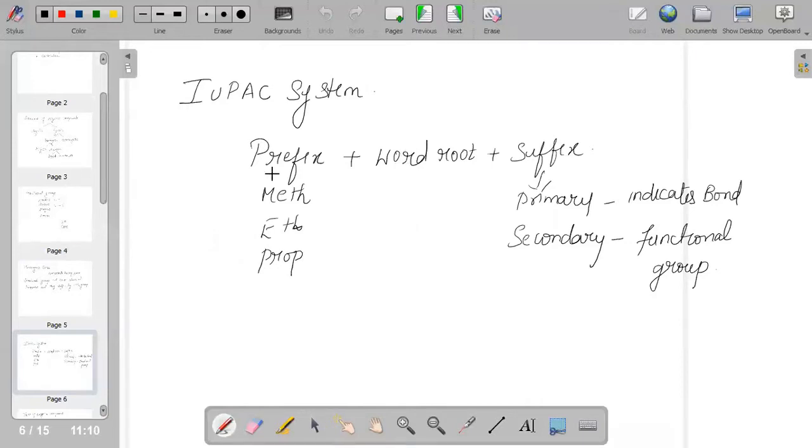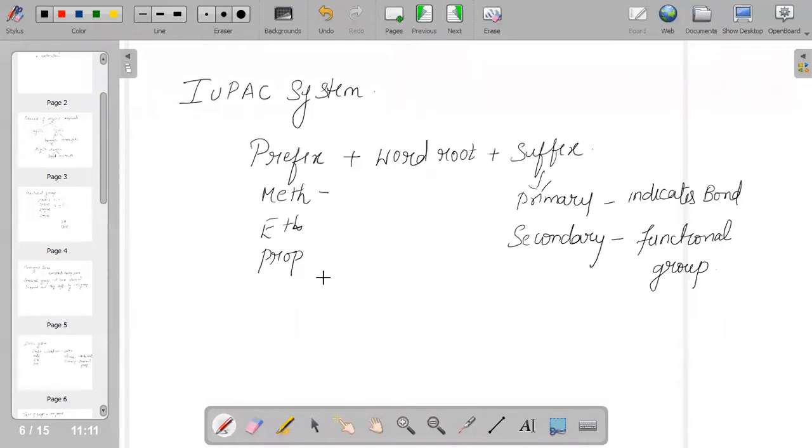So what are the categories into which it is divided? That is prefix plus word root plus suffix. The prefix can have names such as meth, eth, prop. We all know meth means 1, eth 2, prop 3 and so on. Prop, but, pent. All these terms are given in the place of the prefix. And then you have the word root, whatever the compound is.